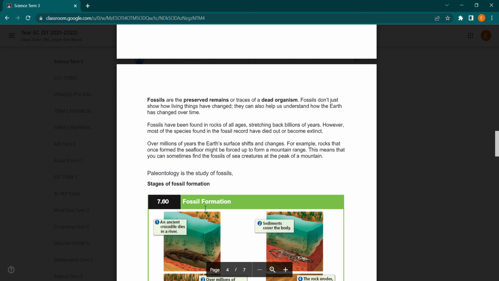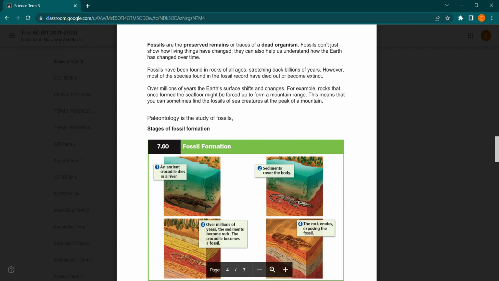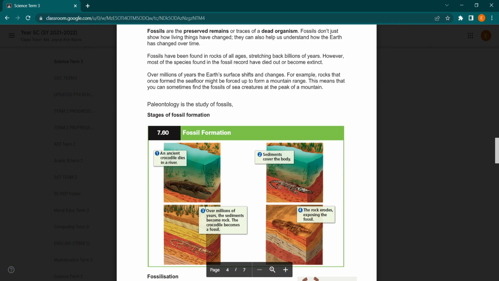Over millions of years, the Earth's surface shifts and changes. For example, the rocks that once formed the sea floor might be forced up into a mountain range. This means that you can sometimes find the fossils of sea creatures at the peak of a mountain. Paleontology is the study of fossils. A paleontologist is a person who studies fossils.